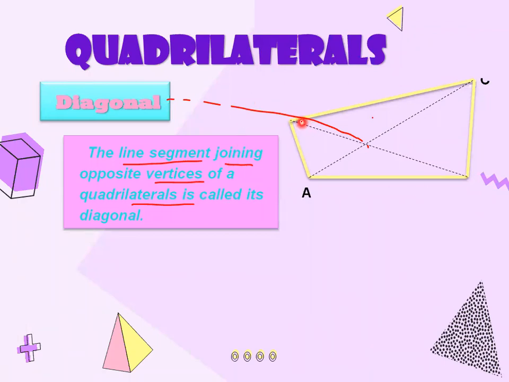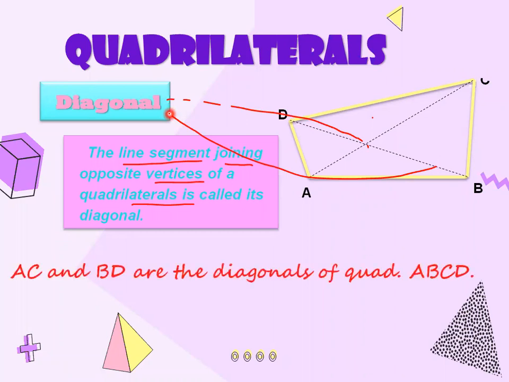Similarly, you can make another diagonal here just like this. This is another line segment that will join these two vertices, that is vertex B and vertex D. So you will see that this is another diagonal. So in a quadrilateral there are two diagonals. AC, A and C, and then B and D. So AC and BD are the diagonals of quadrilateral ABCD. Which is quadrilateral ABCD? This one, A, B, C, and D.